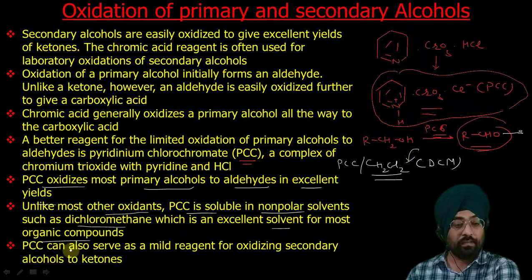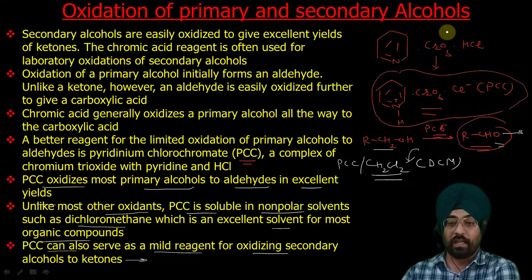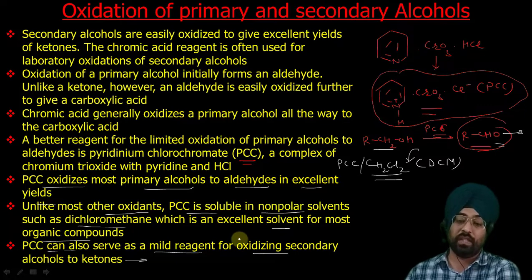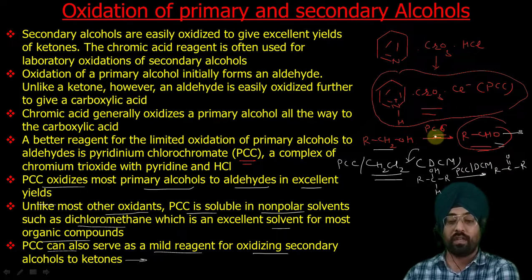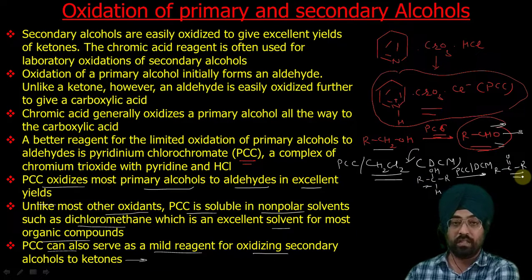And PCC can also serve as a mild reagent for oxidizing secondary alcohols to ketones. So primary alcohols are oxidized to aldehydes. Suppose we have some secondary alcohol; with this reagent, this secondary alcohol, like this one with OH and H, if we do its oxidation, it will be converted to ketone. Oxidation with PCC and DCM. So primary alcohols are converted to aldehydes, secondary alcohols are converted to ketones. So PCC is a good selective reagent.